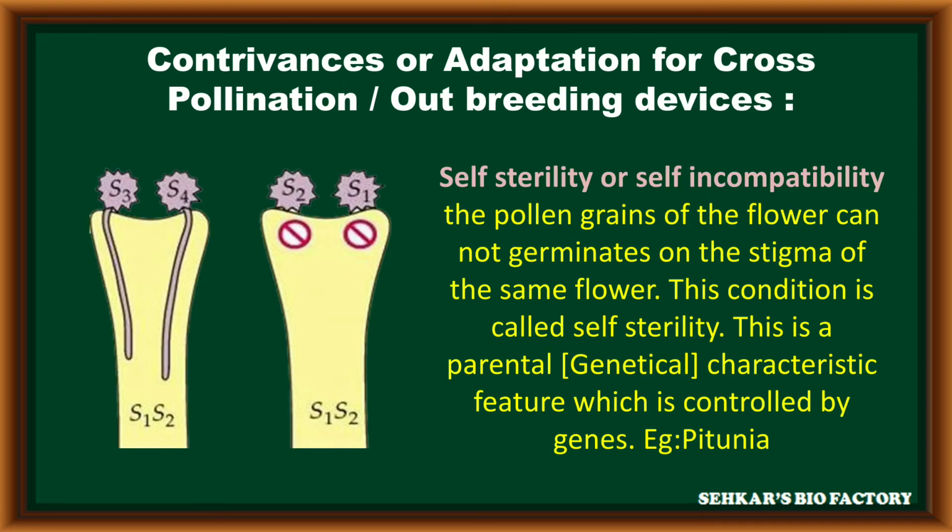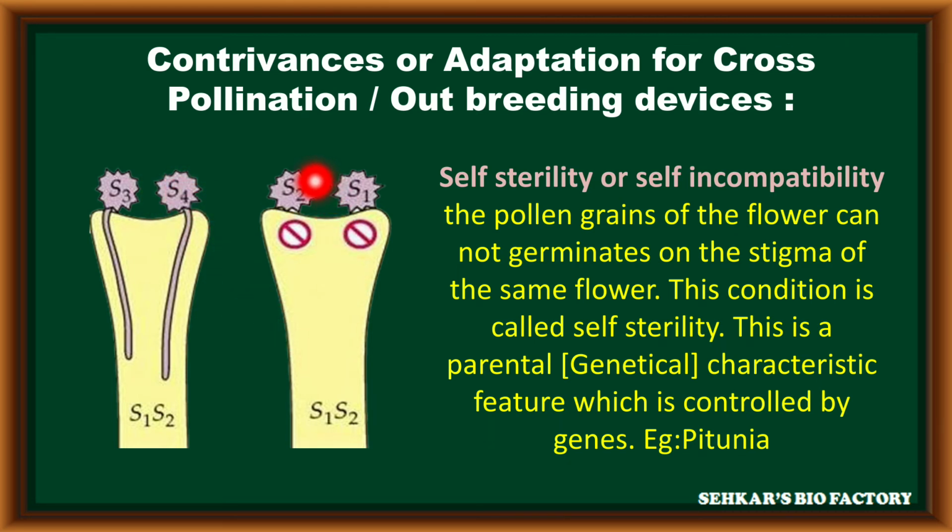The next method of outbreeding device is self-sterility or self-incompatibility. In this condition, for example, if the style has genes like S1 and S2, pollen grains of another plant have S3 and S4 genes.